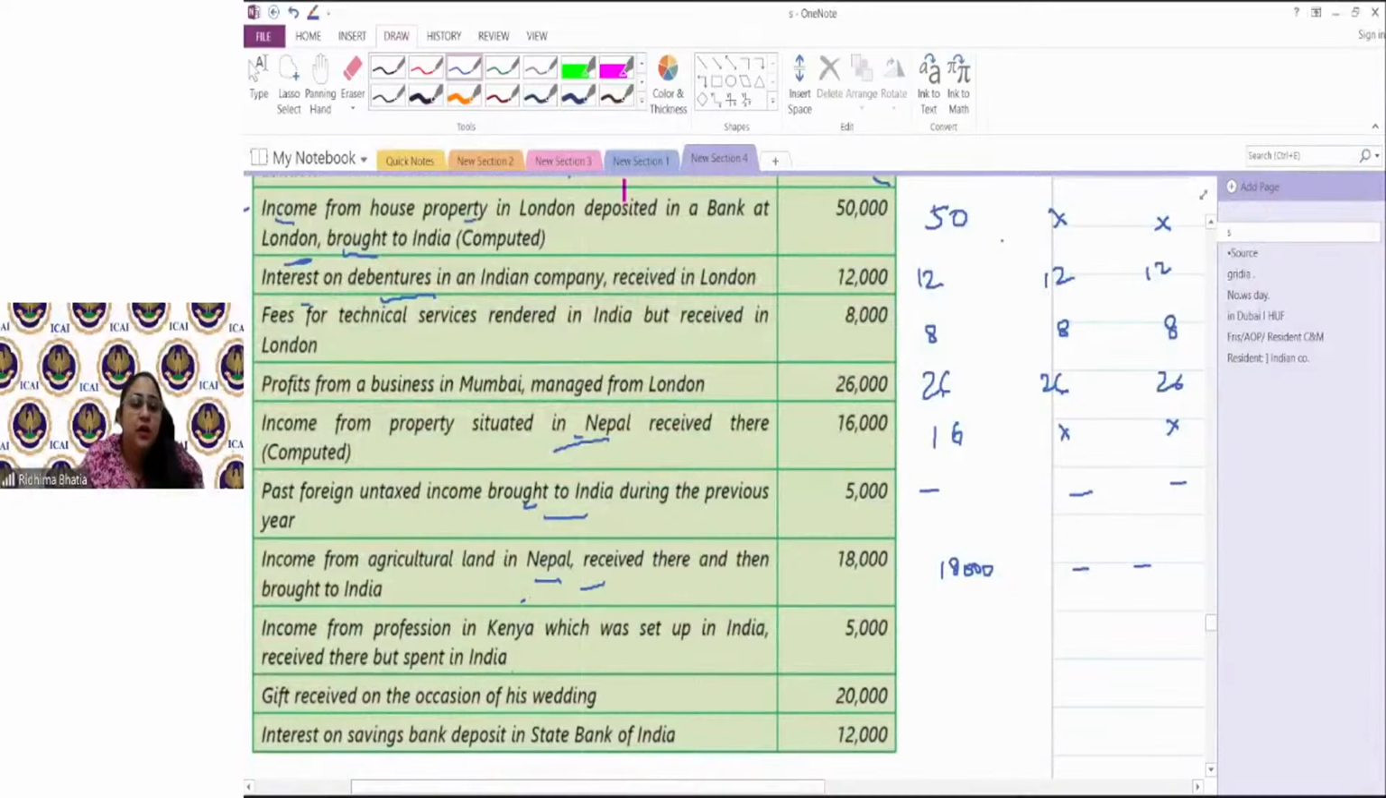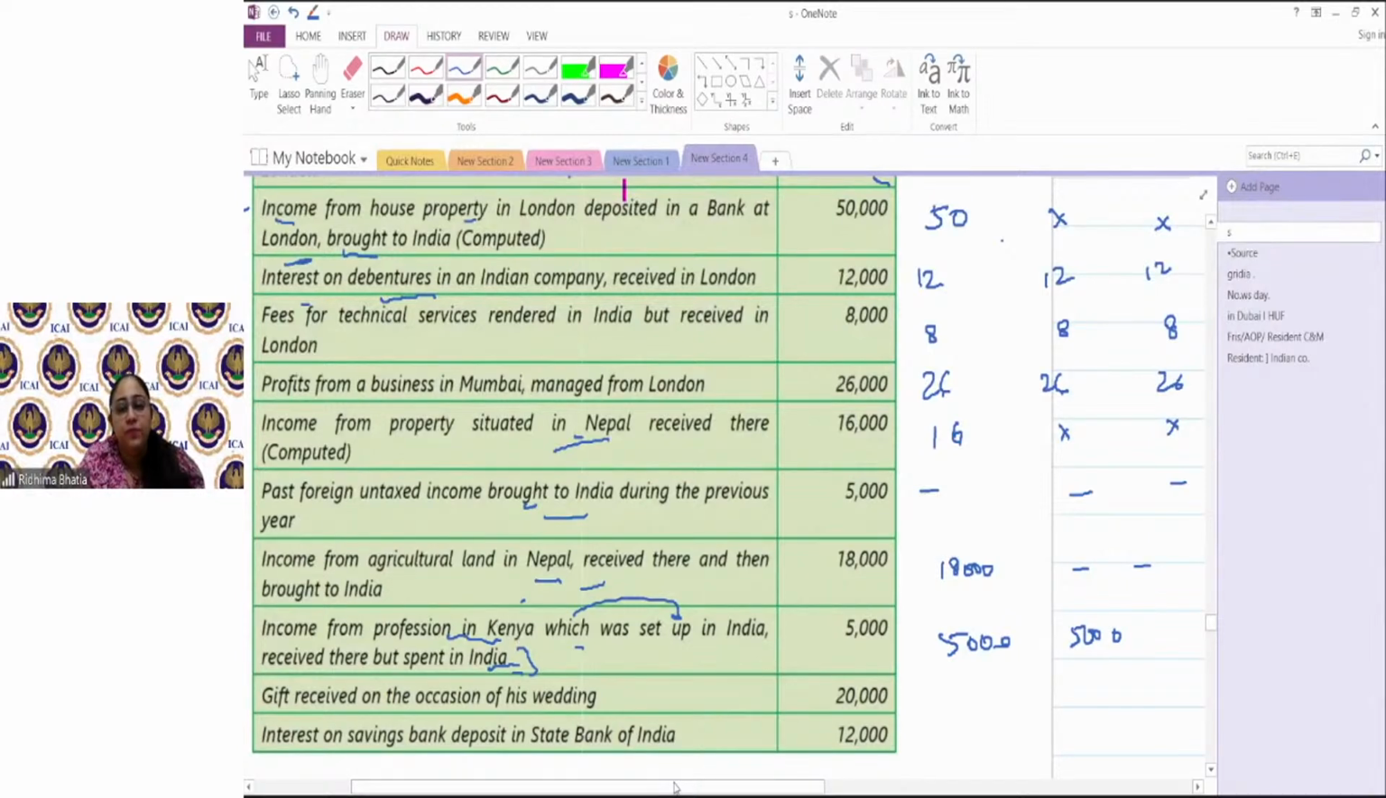Income from profession in Kenya, which was set up in India, received there but spent in India. The moment the profession was set up in India, it would be taxable in the hands of ROR and RNOR. It was received there, so it would not be taxable in the case of NR. Same as we did for the Germany business. If a business is controlled from India, even if the business is outside India, it is taxable in case of RNOR. Here, if the profession is in Kenya but it has been set up in India, it would be taxed as an income for RNOR.